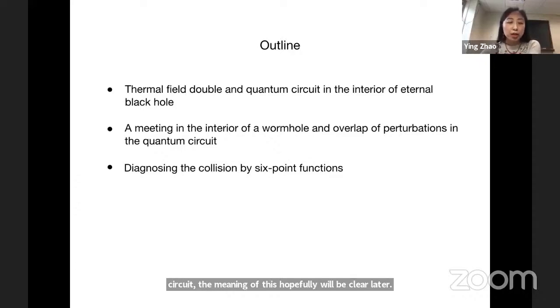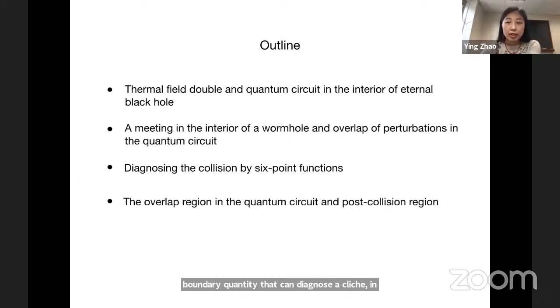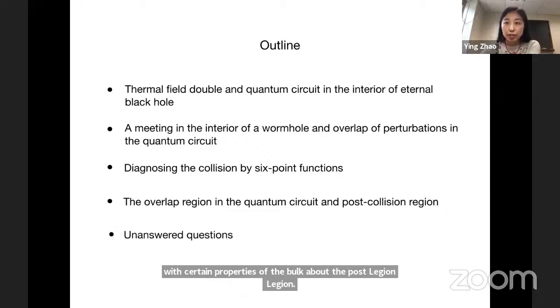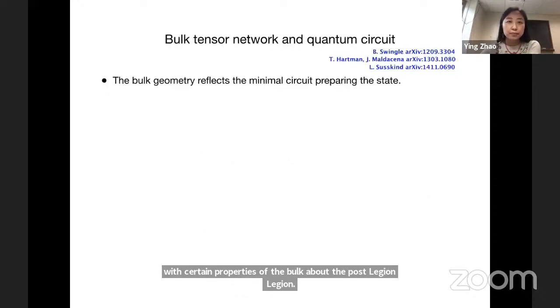Then we try to be more quantitative, and we look for a boundary quantity that can diagnose the collision. In particular, we will see that a particular 6-point function can diagnose the collision. Then we will study in more detail the overlap in the quantum circuit and compare it with certain properties of the bulk in the post-collision region. At the end, I will point out some unanswered questions.